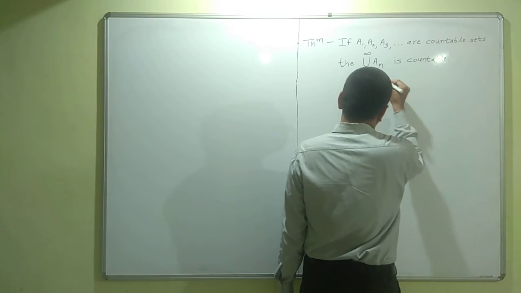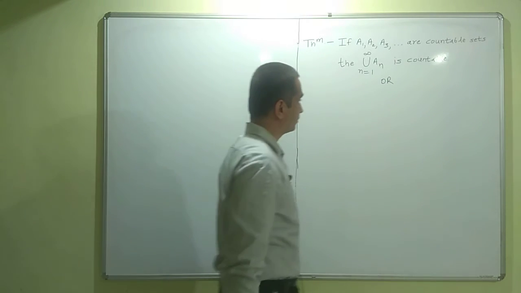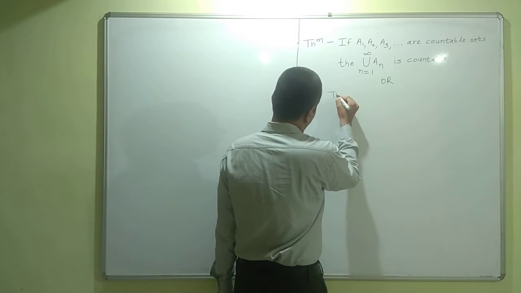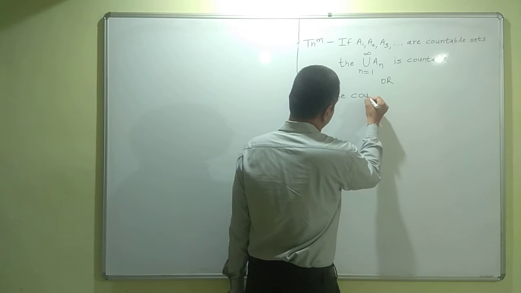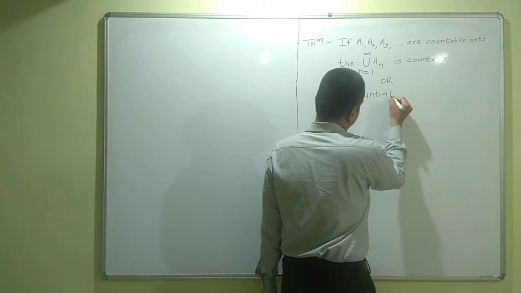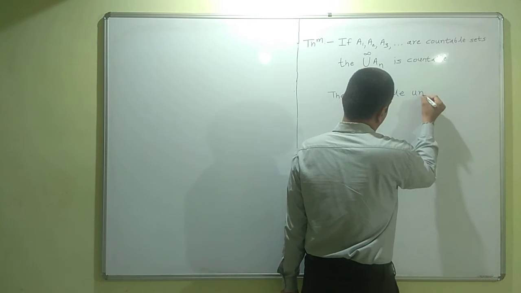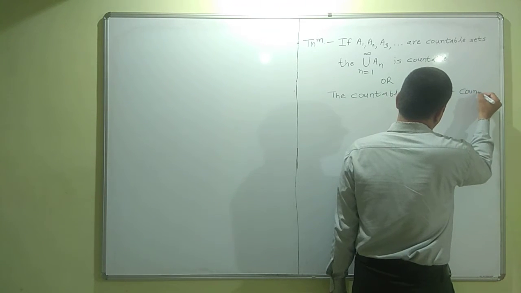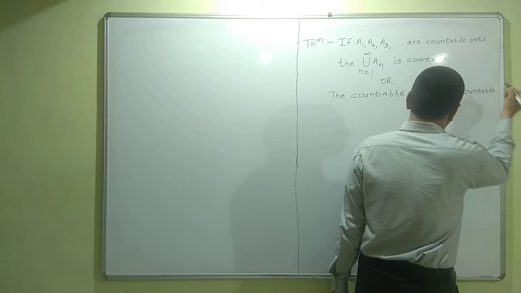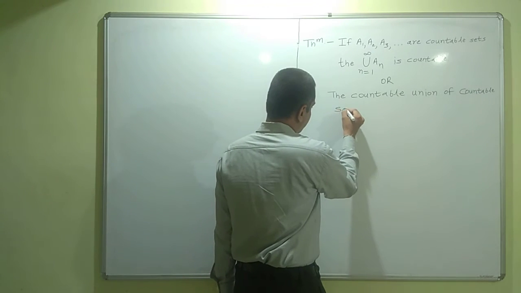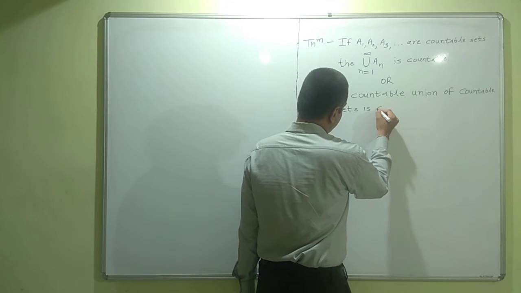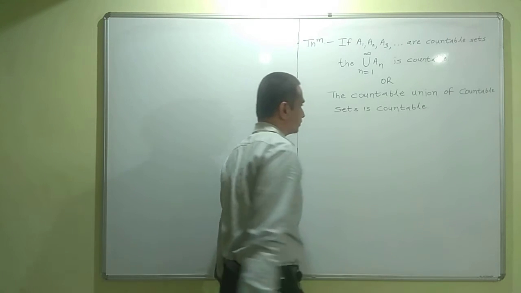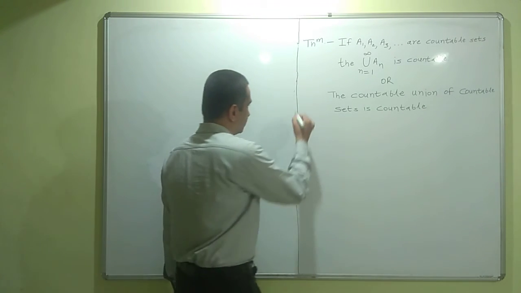In words, we could express this theorem as: the countable union of countable sets is countable. Proof.